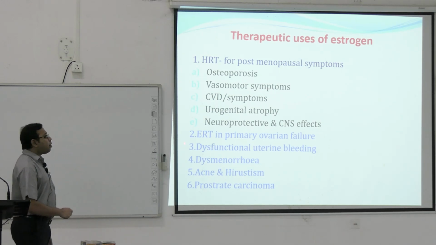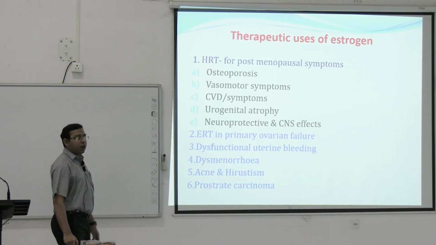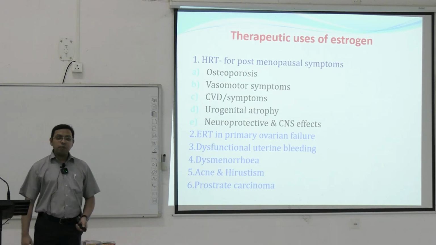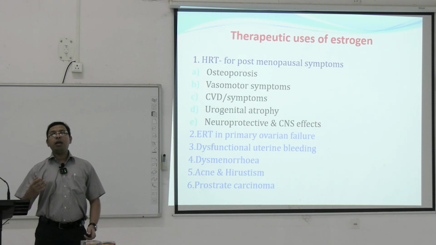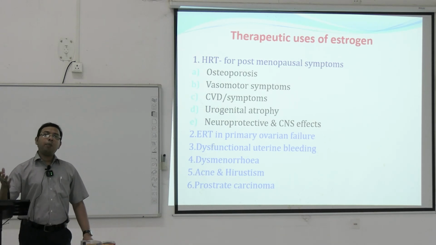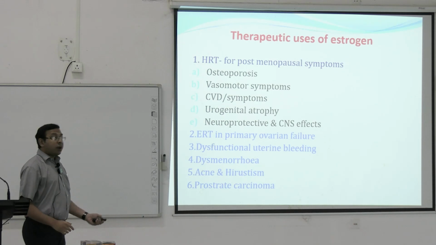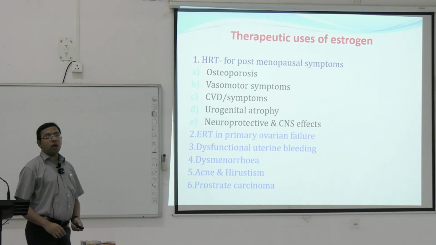Estrogen replacement therapy can be given in primary ovarian failure, dysfunctional uterine bleeding, dysmenorrhea, acne or hirsutism, because acne happens due to the increased testosterone level both in the boys as well as in the girls in the pubertal age group. Prostate carcinoma, in those cases we can use the estrogen also.